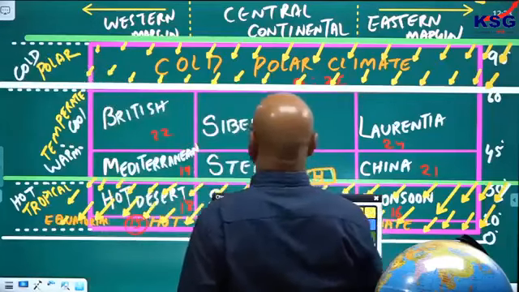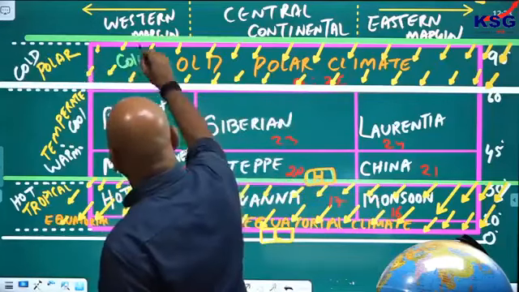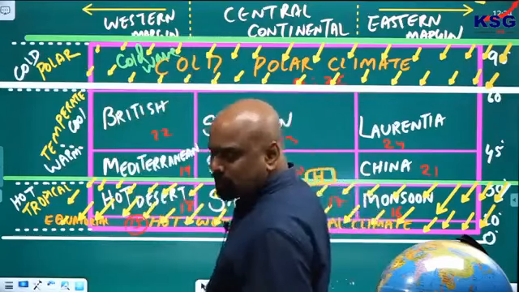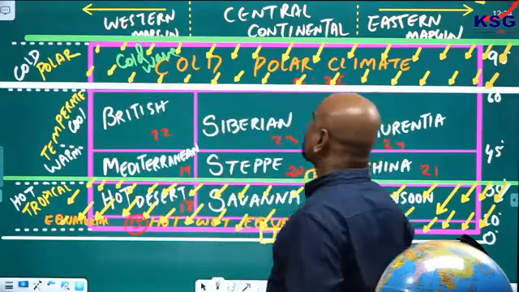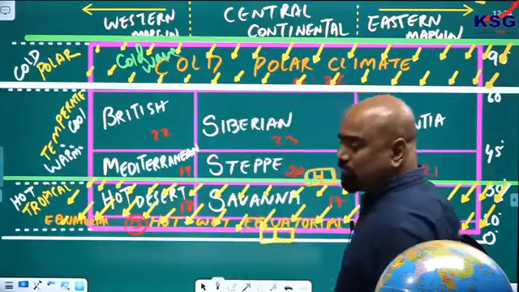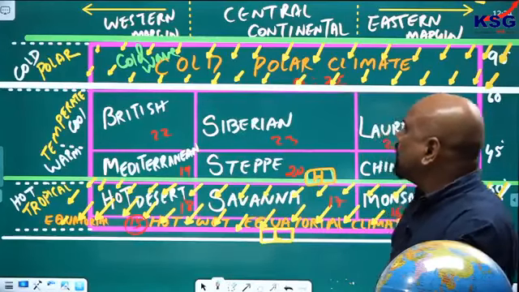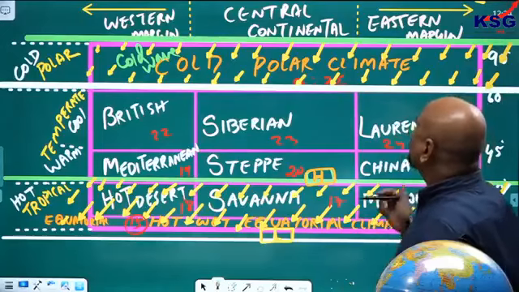Cold wave. Cold air mass it will bring, which is called a blizzard. Very intense cold wave it will bring to these regions.